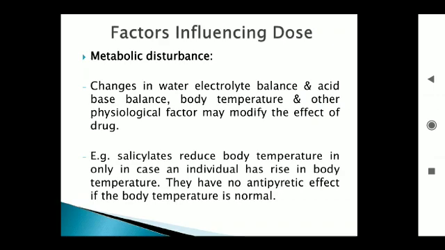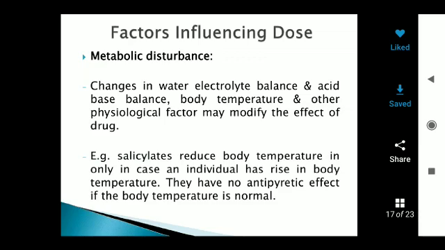In such cases, water and electrolyte balance can change, and in a patient suffering from gastric ulcers, acid-base balance can also change. Due to these changes, the effect of drugs can change with electrolyte balance, acid-base balance, body temperature, and other physiological factors which may affect the action of drugs on the body.